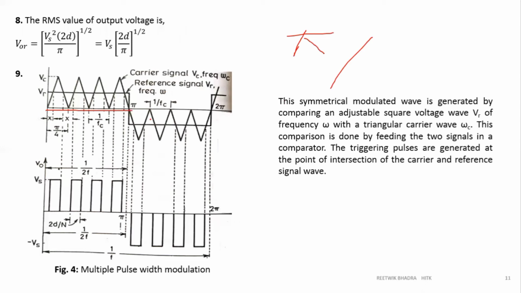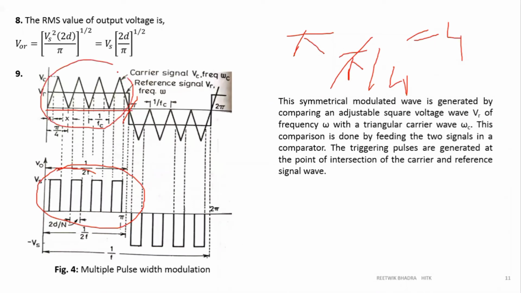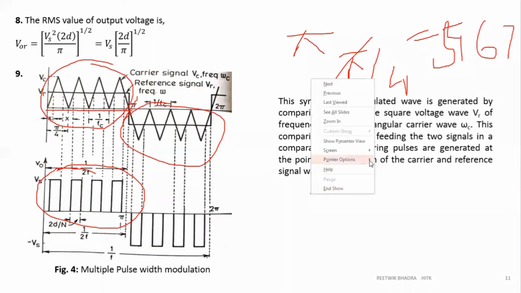And one cycle of triangular wave is obviously pi by 4, because you are seeing that the number of cycles, how many are there? 4 under half cycle. If there was 5, then it will be pi by 5. So pi by 4, that gives me how much? 4. So how many pulses are there per half cycle? 4. So this is how you calculate your number of pulses per half cycle. If you want to increase your number of pulses per half cycle, increase the frequency of carrier wave, then only you will get 5, you will get 6, you will get 7. This is by increasing the frequency of the carrier wave.